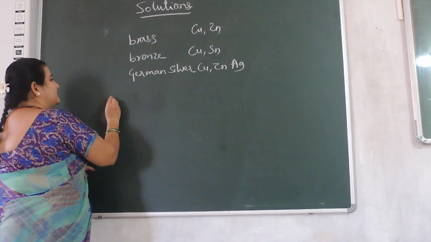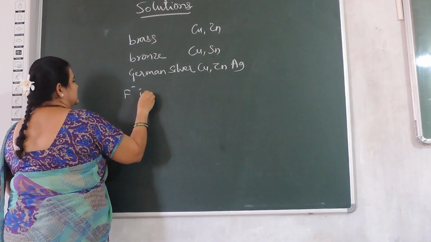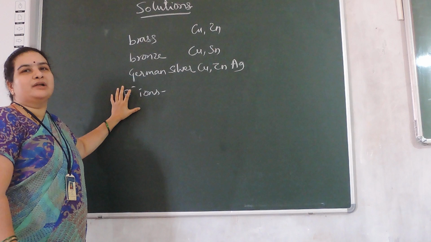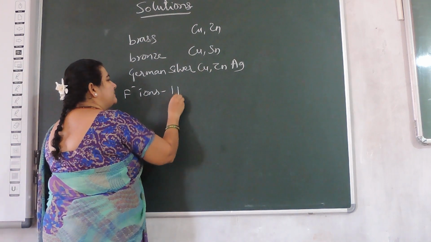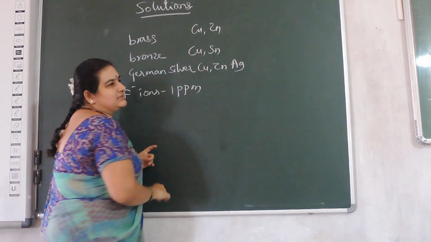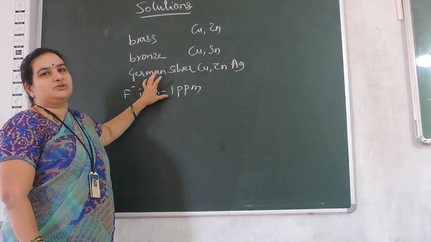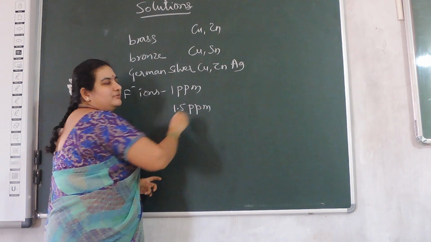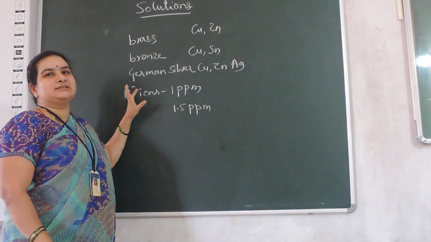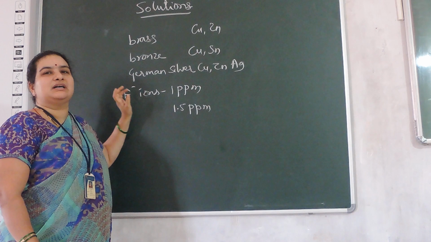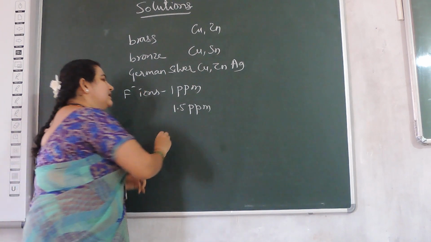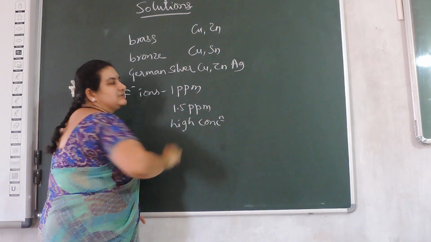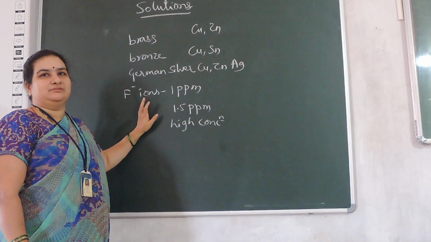Now second example, F minus ions. The F minus ion's concentration decides its utility. So 1 ppm of F minus ions prevents toothache, whereas 1.5 ppm of F minus ions will lead to patches of color on the teeth, and high concentrations of the same F minus ions will lead to poison.